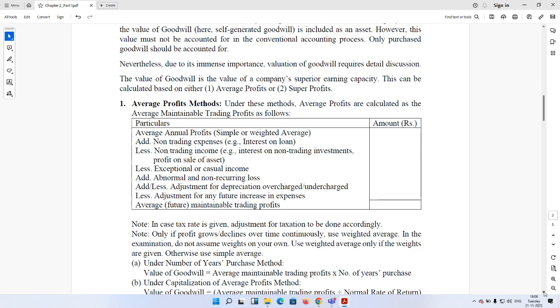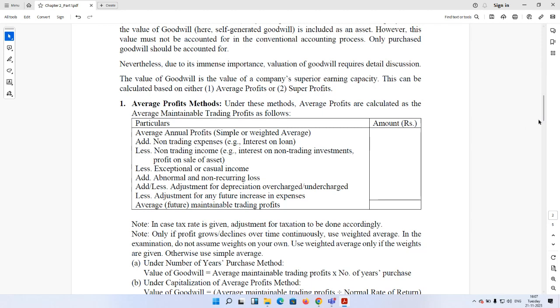Okay, so that will give us the average future maintainable trading profit. Now, if there is tax given and the profits are before tax, do all the adjustments with the full figure and at the end deduct the tax. And if all the profits have been given from the very beginning as net profit after tax, then do all the adjustments as after tax. That is, with the figure of the particular adjustment, you multiply 1 minus T. T stands for tax rate.